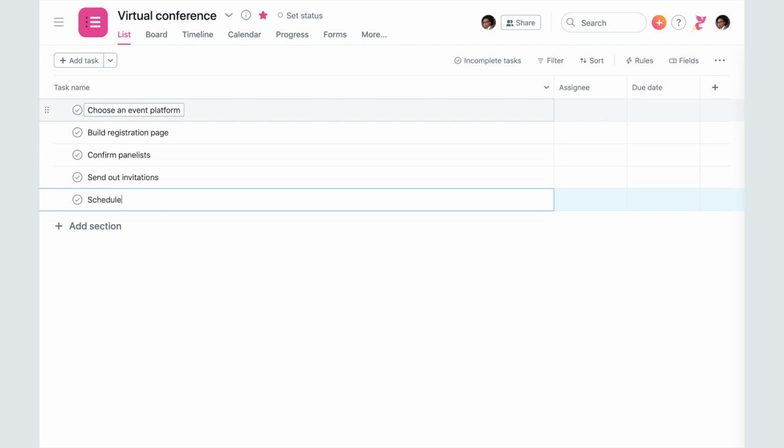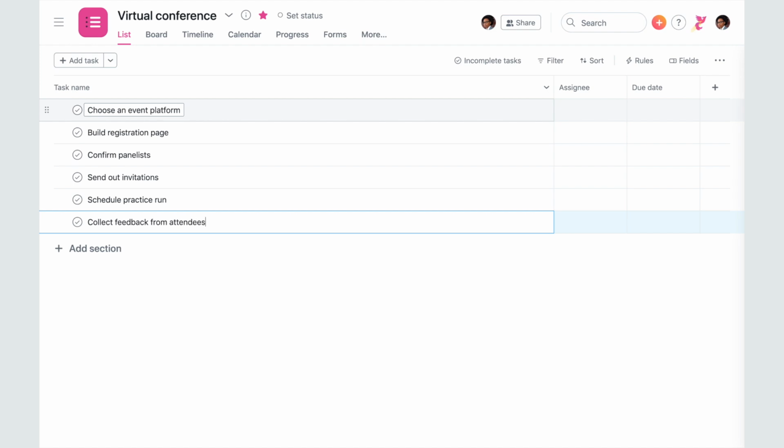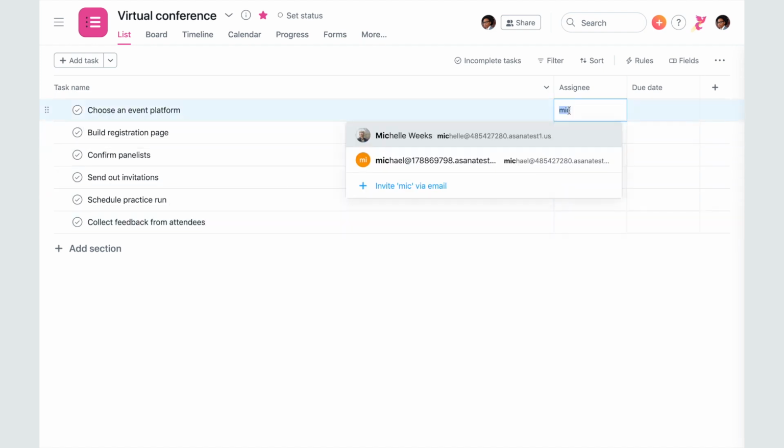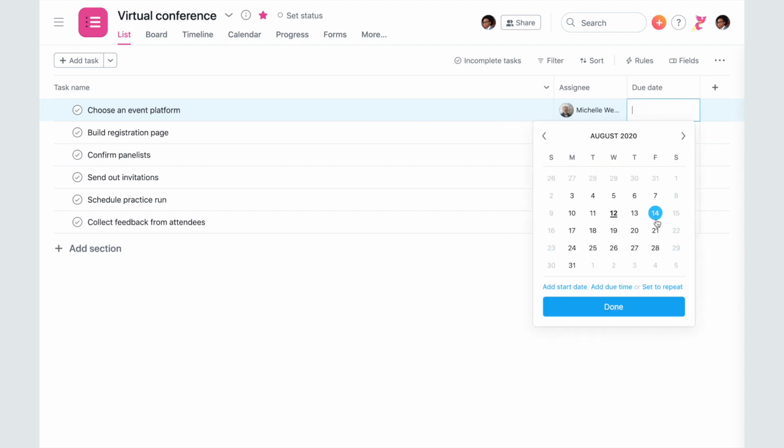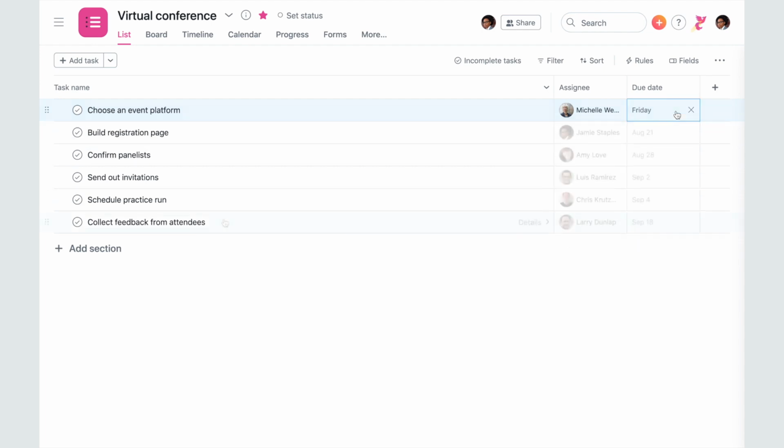Tasks should represent bite-sized, actionable pieces of work, so start them off with a clear verb. A great task answers the question, who's doing what by when, so be sure to add an assignee and a due date to each task.